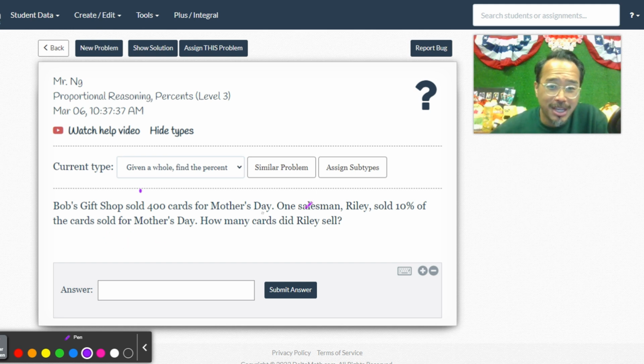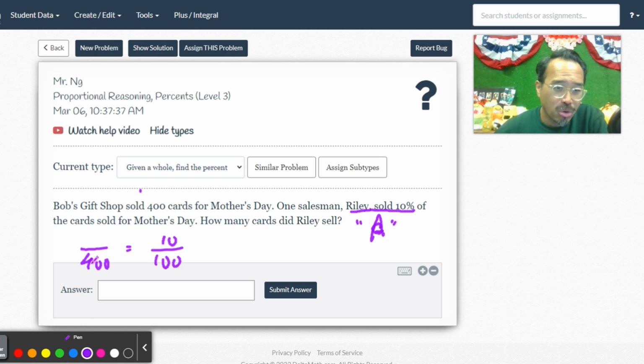So is this a type A, type B, or type C question? Yeah, that's a type A. Actually, no, this is type A, sorry. Because the whole place sold 400 cards, and Riley sold 10% of all the cards. So if Riley sold 10% of the cards, and the whole shop sold 400, how many is Riley responsible for?